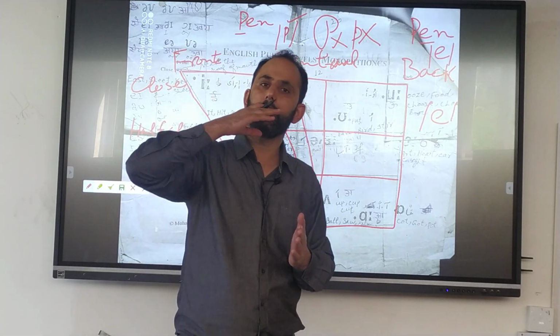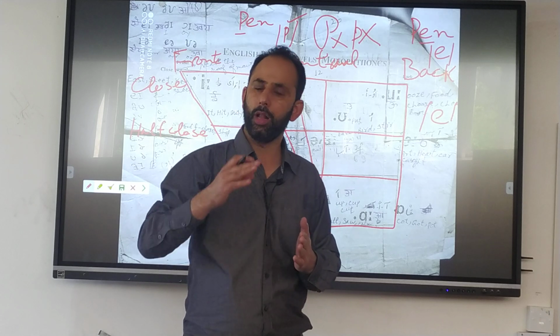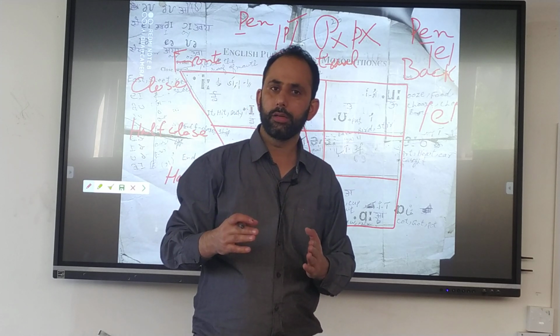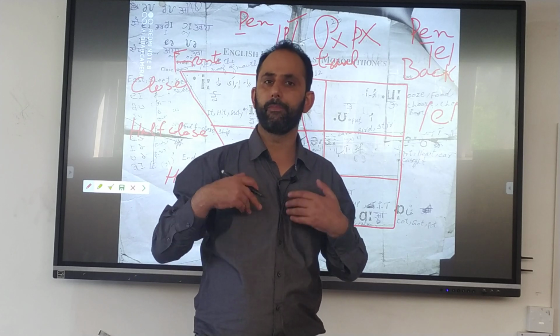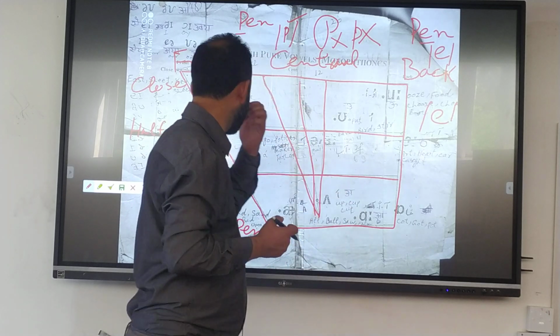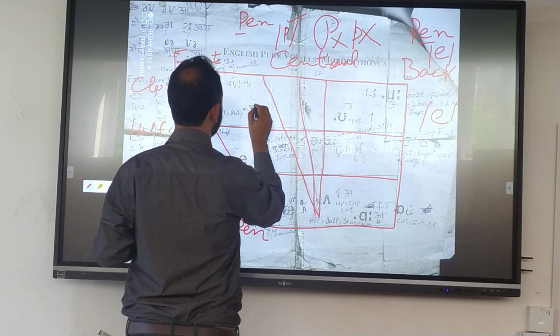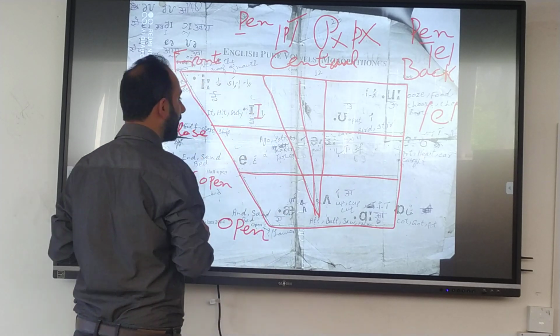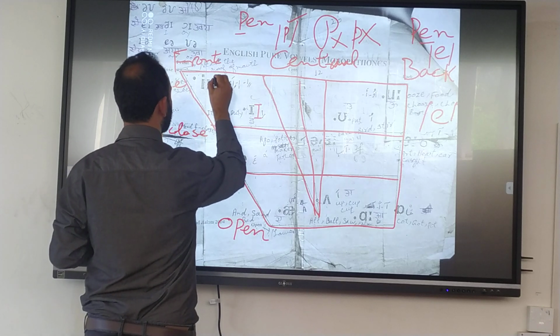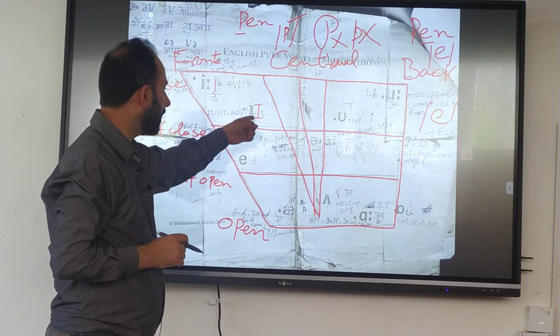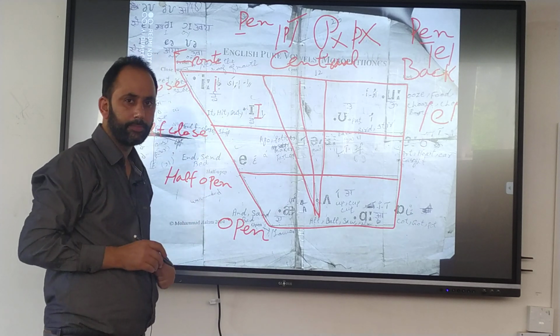Short means where they take less duration of time. Long means where they take more duration of time. For example, this is this one, this is this. Here, this one is like this. E. This is A. This is E.